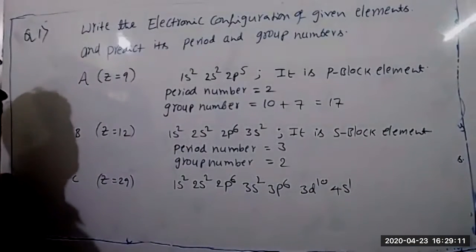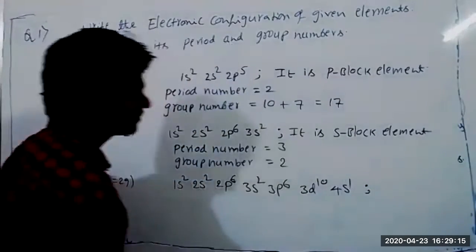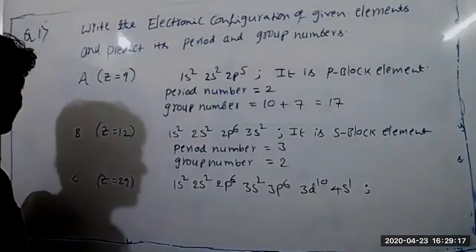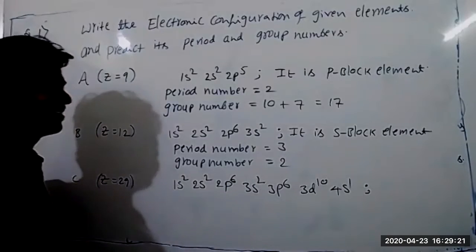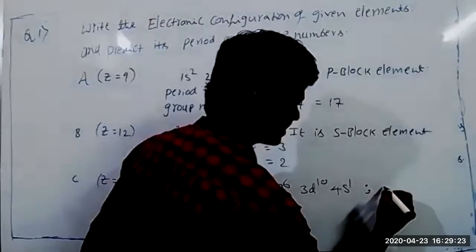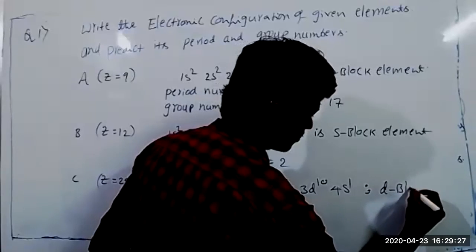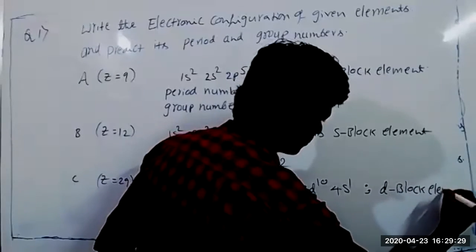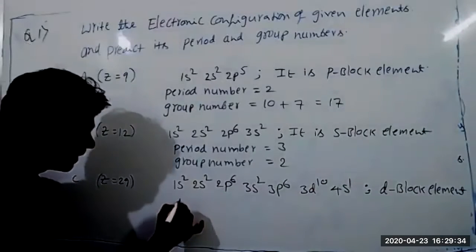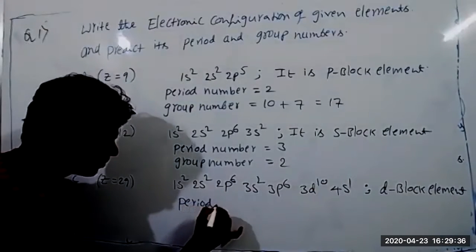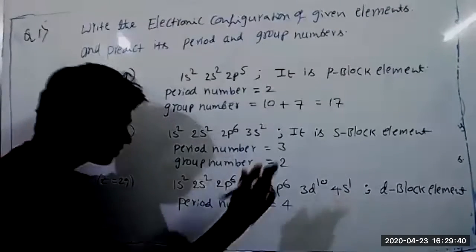Which block element does it belong to? Carefully: it is a D block element. Don't confuse here. The period number is the highest number, which is 4.